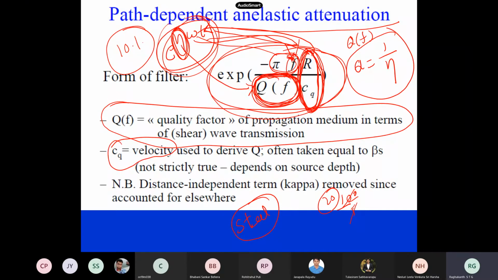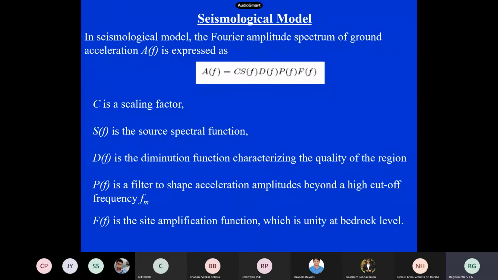I told you how to take this quality factor for concrete and steel. Now, this is how the model works. We have a source function, and then we have the path, that is the Green's function. In the seismological model, the Green's function only damps the energy, and this constant comes from analytical derivations.